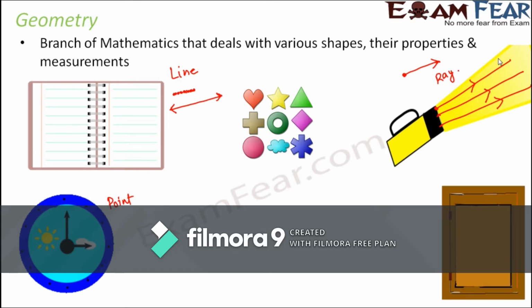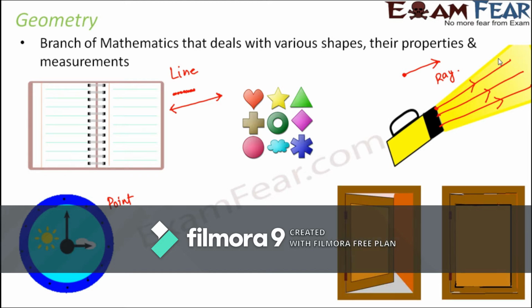Similarly, we talk about angles. Angles are basic geometrical figures, and what are these? They basically tell us the orientation of one surface with another, or orientation of one line with another. Think of this. There's a closed door. What happens when you open the door? You see what's happening here. As soon as you open the door, an angle is formed which shows the orientation of this surface with that of this surface, because this boundary or border of the door is fixed, right?